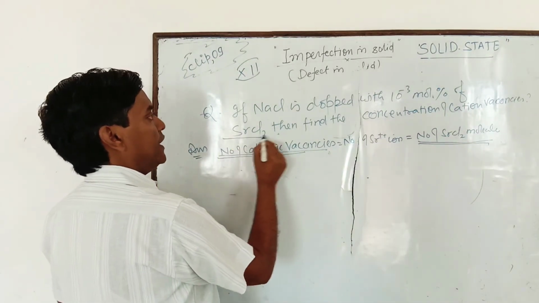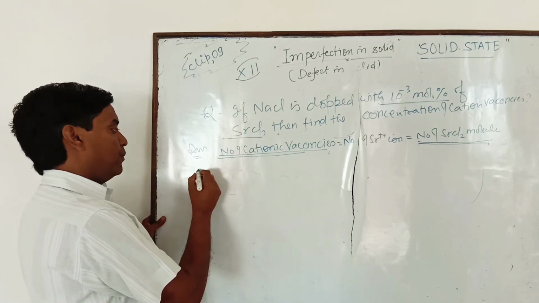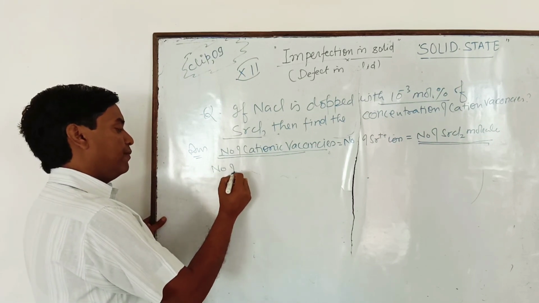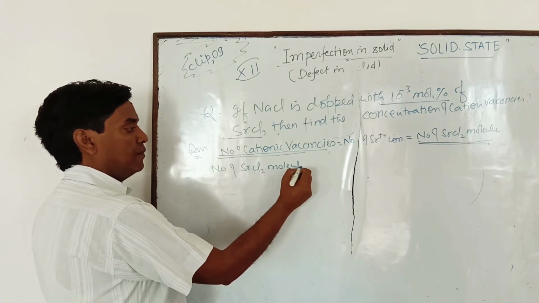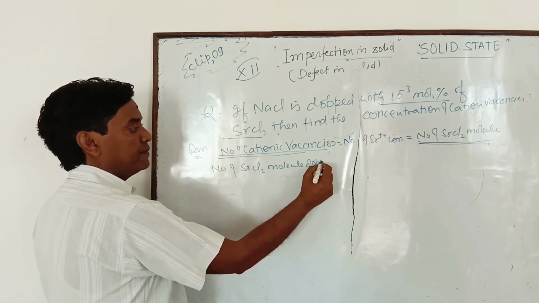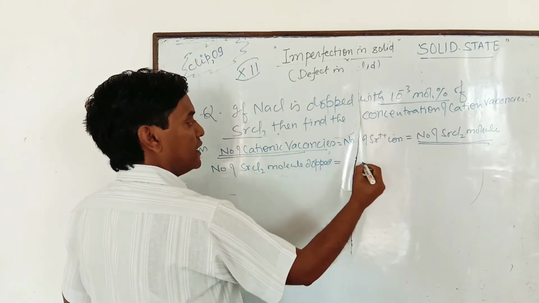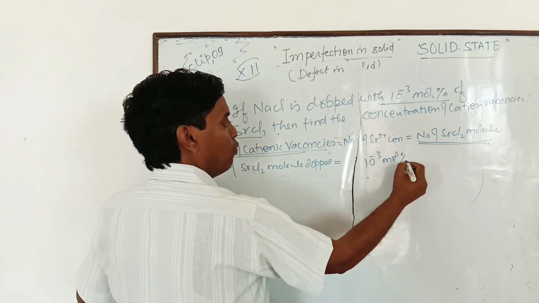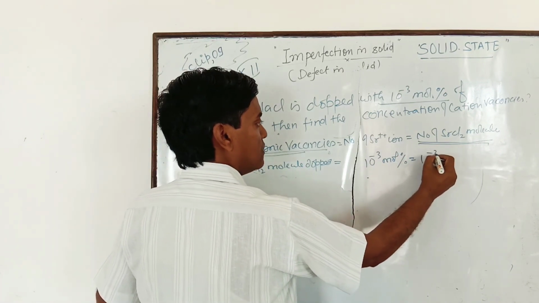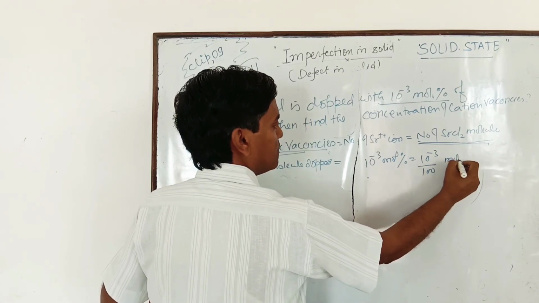Here it is given 10 to the power minus 3 mole percent. So the number of SrCl2 molecules: how many moles are there? 10 to the power minus 3 mole percent. When percentage is removed, we divide by 100 moles.